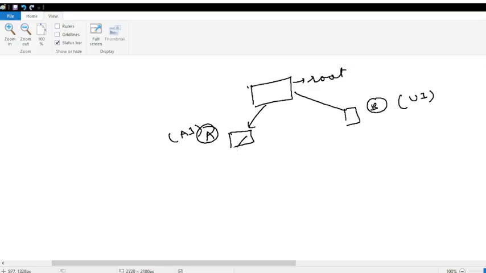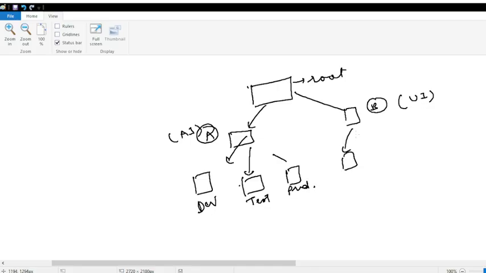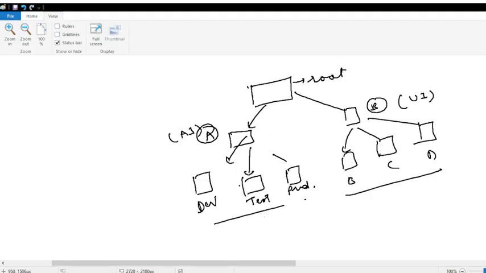Under the AI there can be different teams. This team will be the development team, this team will be the testing team, and this can be the production team. Same thing for the B part, there can be different teams. Suppose this is B, C, D. Suppose these three teams, and here we have this kind of three teams.